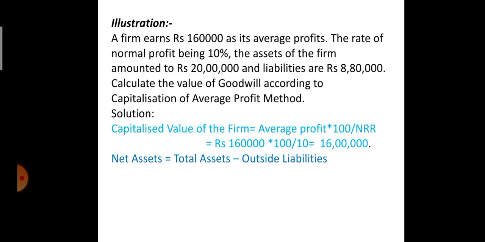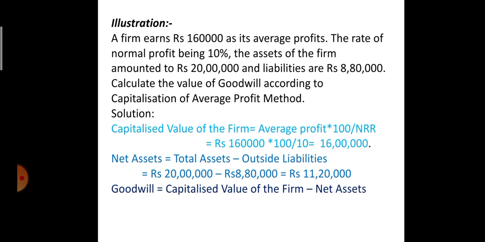Now net assets. Total assets minus outside liabilities. Total assets is 20 lakh and total liabilities, outside liabilities is 8 lakh 80,000. All of you calculate the difference. So what will be the difference? It is 11 lakh 20,000 rupees.